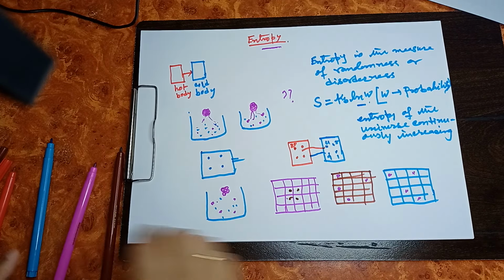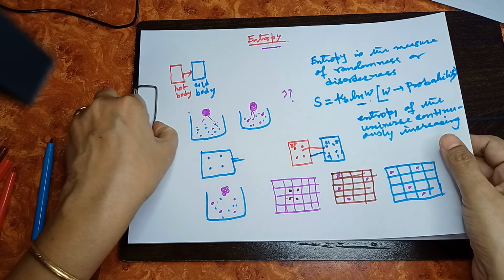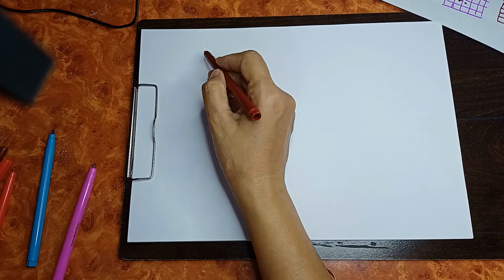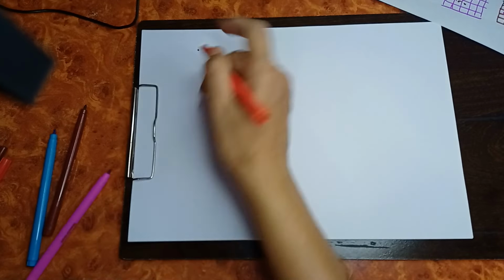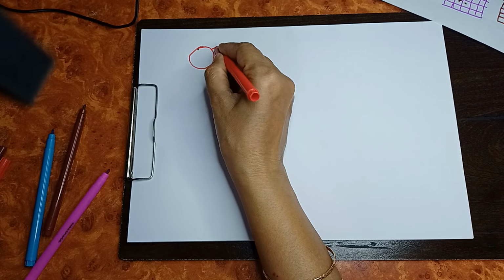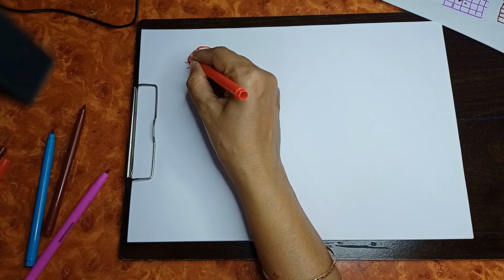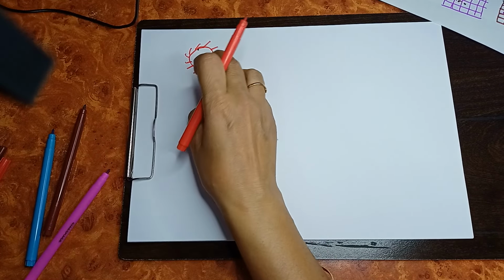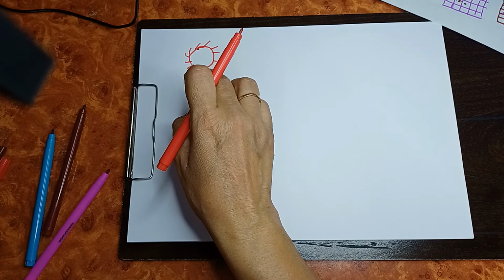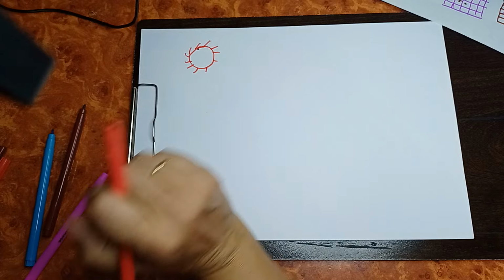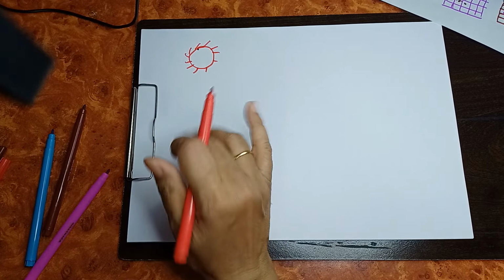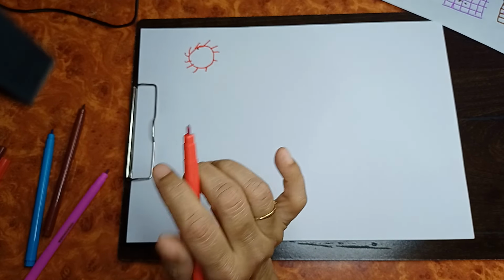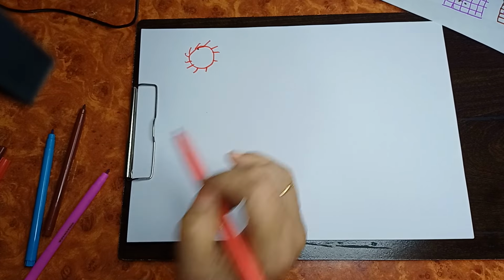Now just take an example from our life. One thing you remember: when energy is present in a concentrated condition, say in the sun, that means the number of microstates is less. Then that energy can be used for doing useful work. But when the energy is spread out, scattered, that energy is not useful. Now we'll take an example, then it will be clear.